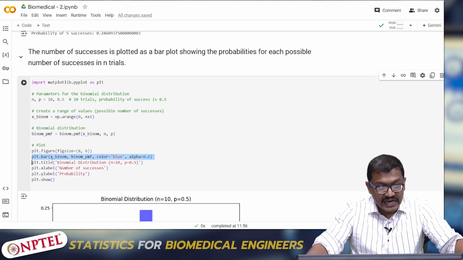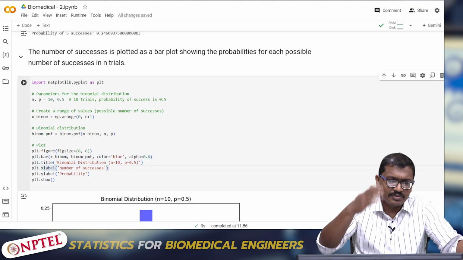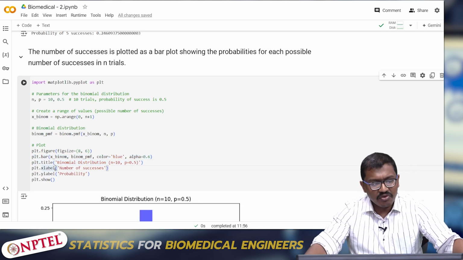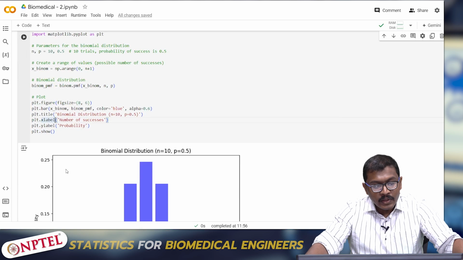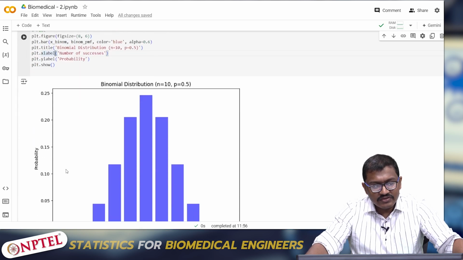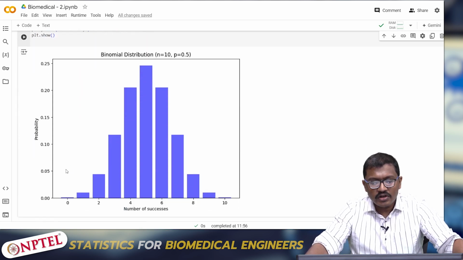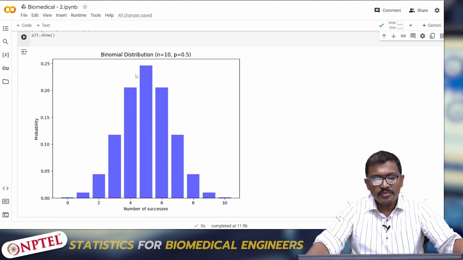I'm giving a title with plt.title, an x label which is the title for the x axis, a title for the y axis, and I'm putting plt.show. So it gives us a beautiful plot of how the binomial distribution of 10 trials with a probability of success of 0.5 is distributed.